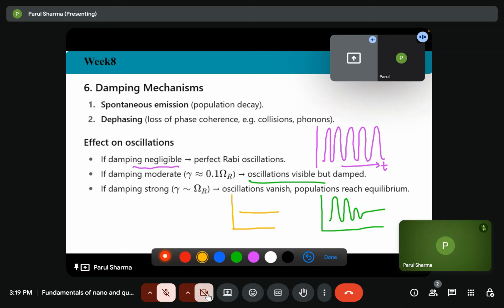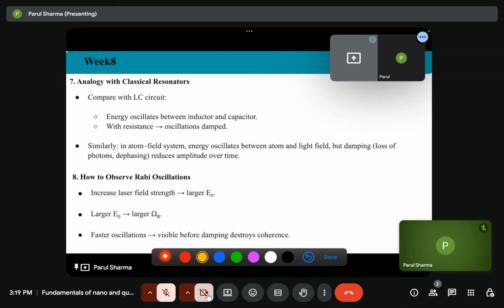So these are the three cases we have. For observing Rabi oscillation, the damping factor must be lesser than the frequency of the Rabi oscillation. Now, how can we understand this in the resonators?